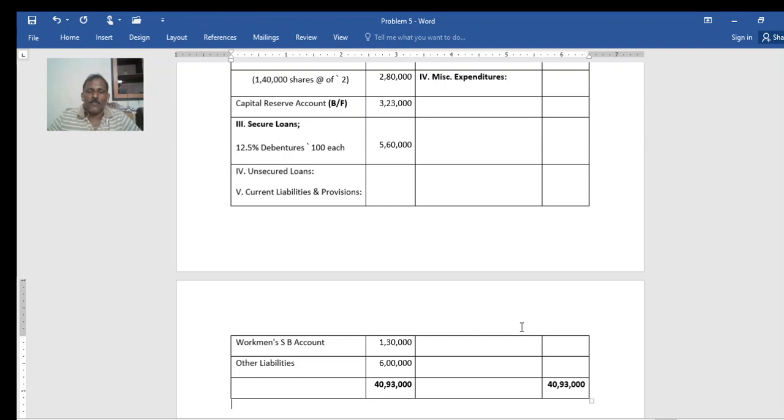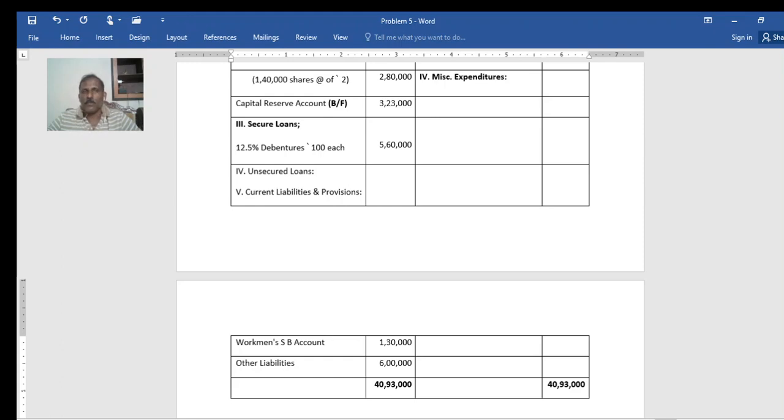Balance sheet tallies at 40,000, sorry 40 lakh 93,000. This problem is big, and just purchase consideration calculation and how the debentures are settled. Settlement of debentures is based on the interest, same amount of interest. So when the percentage of interest on debenture increases, the number of debentures decreases. That is what the calculation explained all about.